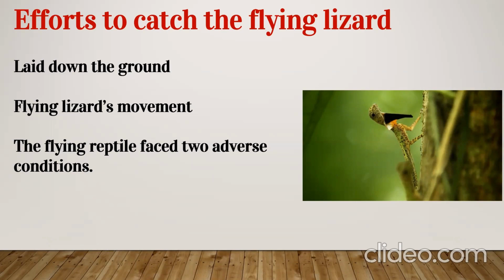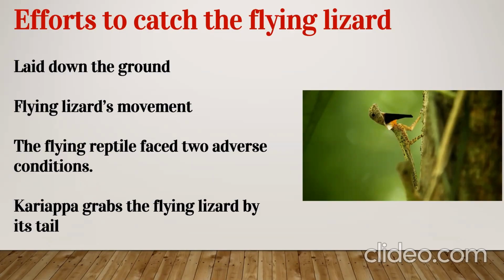So suddenly it flew past them and landed on the trunk of another timber tree. Here Cariappa ran, started to run and started to climb the tree. It was hardly two arm lengths away from him. The flying lizard tried to escape from Cariappa's hands and slipped away a little, and finally Cariappa grabbed the flying lizard by its tail. Everyone was stunned, rooted to the ground, and Prabhakar's camera was still making the kurr sound.